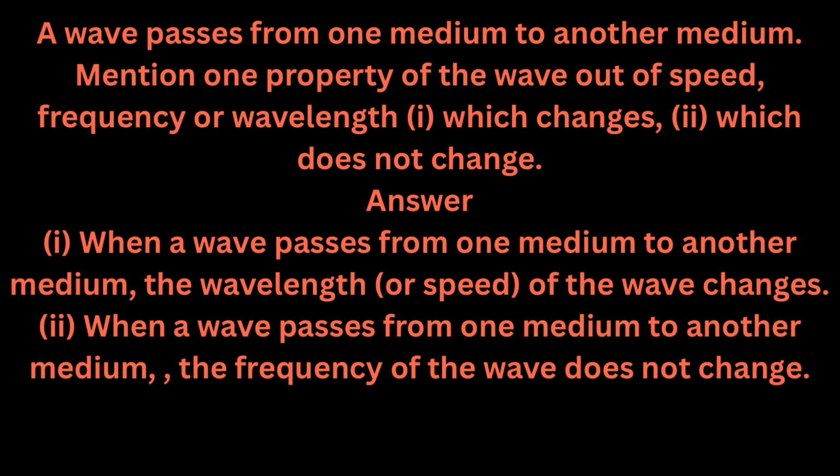A wave passes from one medium to another medium. Mention one property of the wave out of speed, frequency or wavelength, (i) which changes, (ii) which does not change. Answer: (i) When a wave passes from one medium to another medium, the wavelength or speed of the wave changes. (ii) When a wave passes from one medium to another medium, the frequency of the wave does not change.